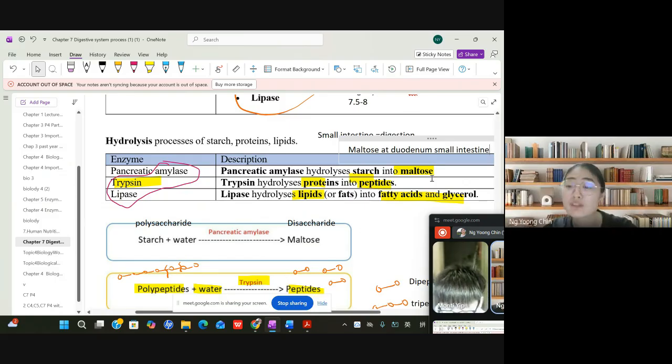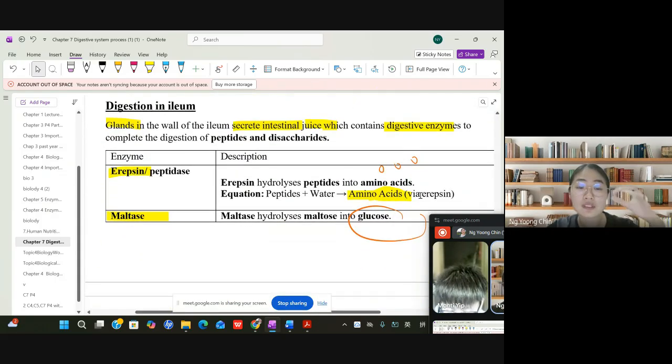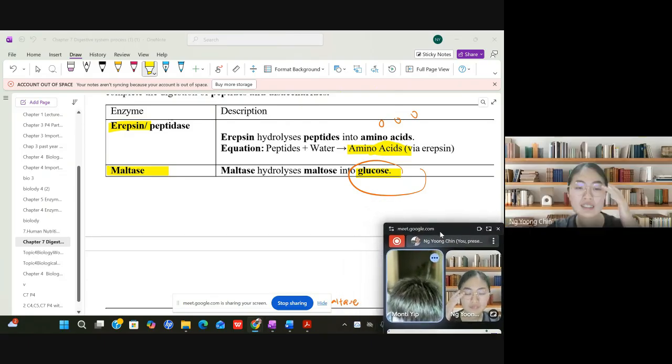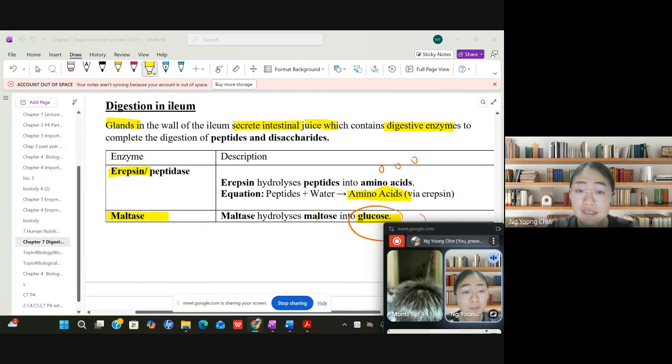So that's why maltose will be further broken down. They need to further digest, become what? Become glucose. They need to become the final product, which is glucose, because only glucose will be absorbed by the intestine villi. So the process of maltose becoming glucose is catalyzed by the enzyme called maltase. So where does this maltase happen?